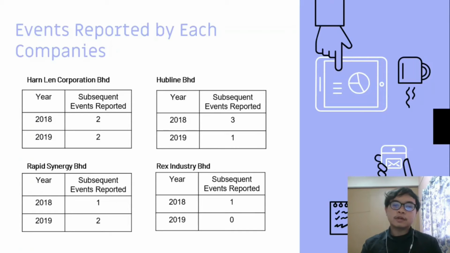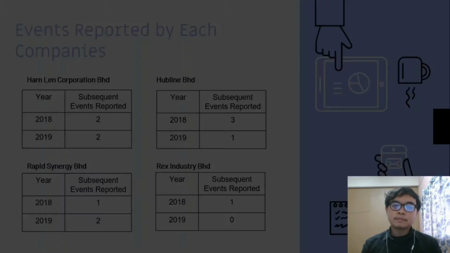So as for Rapid Synergy Bhd, for the year 2018, there's only 1 event reported and 2 for the following year 2019. And lastly, Rex Industry Bhd, there's only 1 subsequent event that is reported in their 2018 annual report and none in their 2019 annual report.